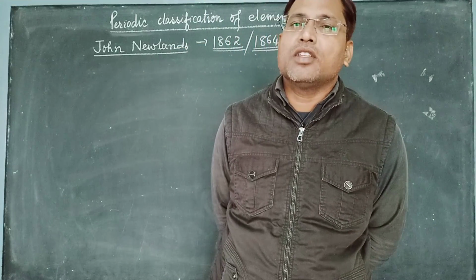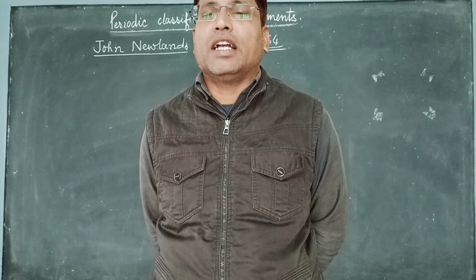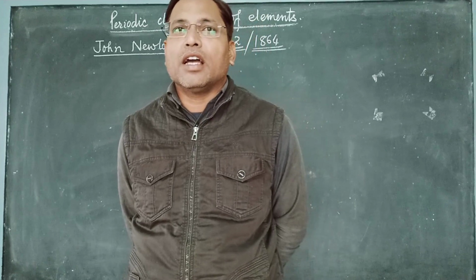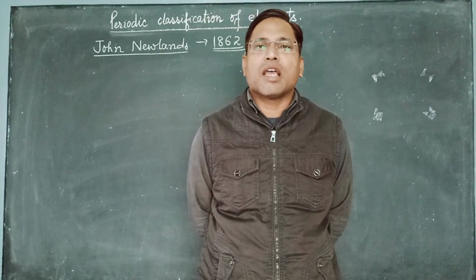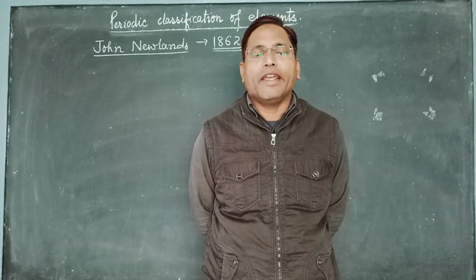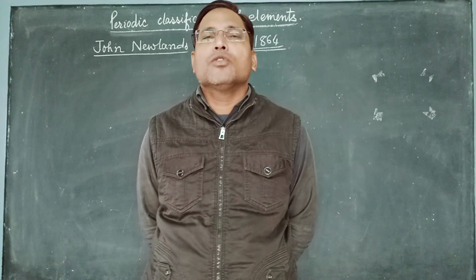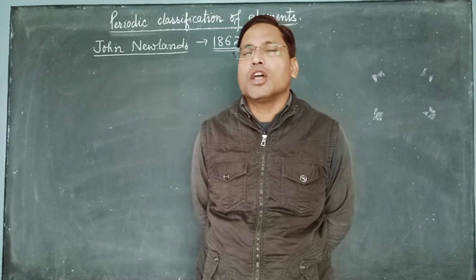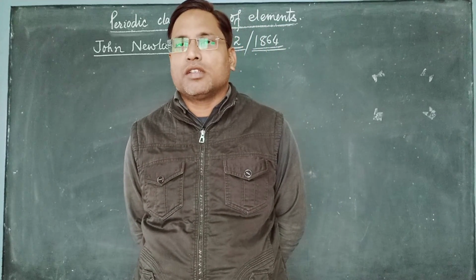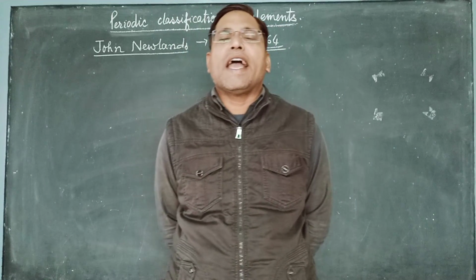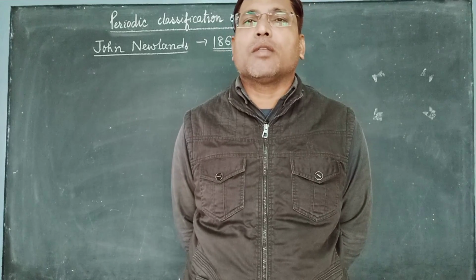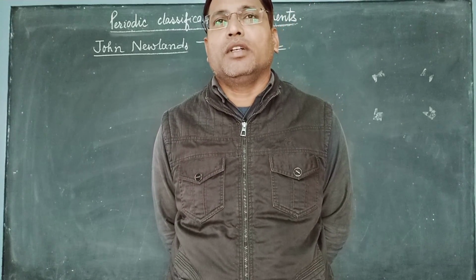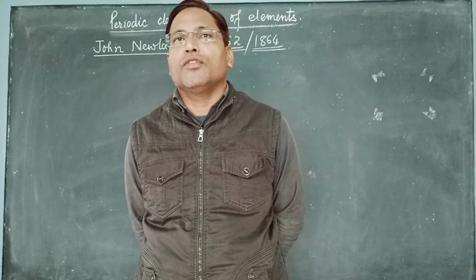So how did he get this idea? Why did he arrange in 7 only? Why not 8, why not 6, why not 9? Actually he got this idea from the musical notes, sa re ga ma pa dha ni sa. So he arranged them in such a way that the property of every 8th element was similar to the first element.